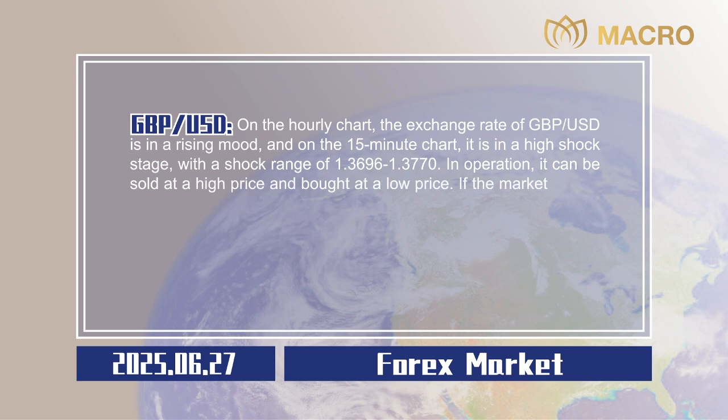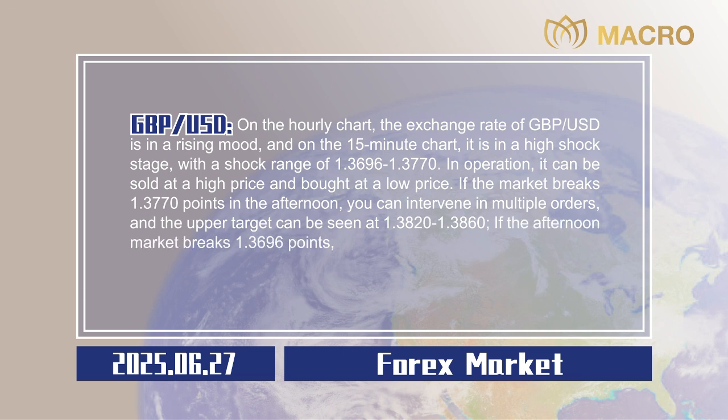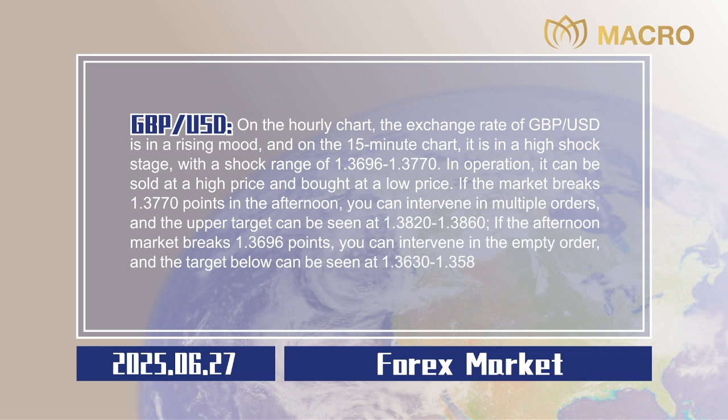If the market breaks 1.3770 points in the afternoon, you can intervene in multiple orders, and the upper target can be seen at 1.3820 to 1.3860. If the afternoon market breaks 1.3696 points, you can intervene in the empty order, and the target below can be seen at 1.3630 to 1.3580. Stop losses are all 20 points,